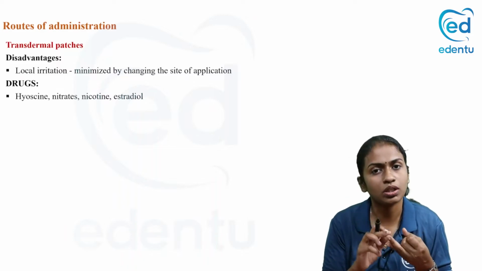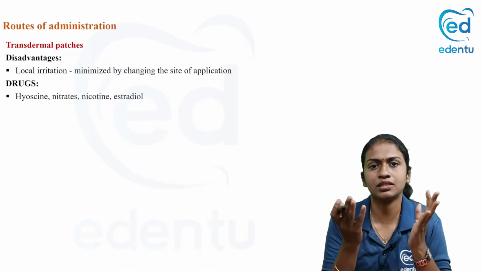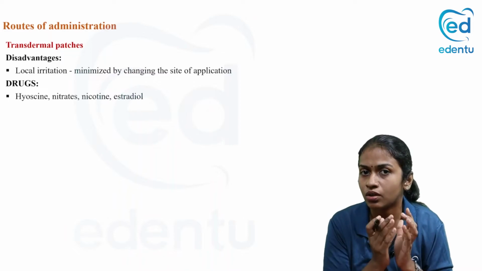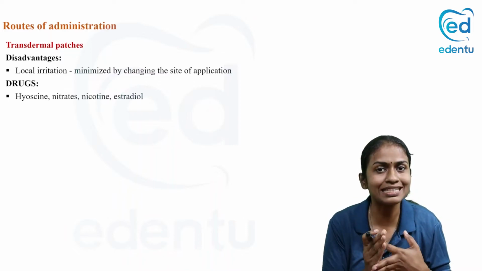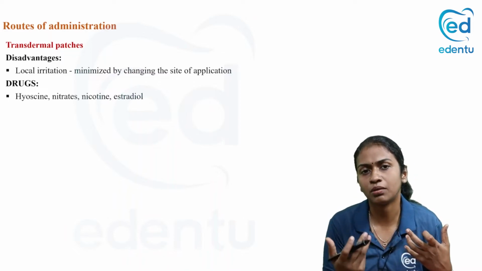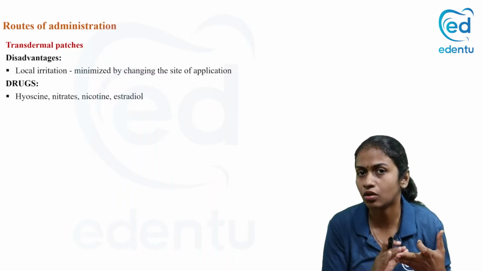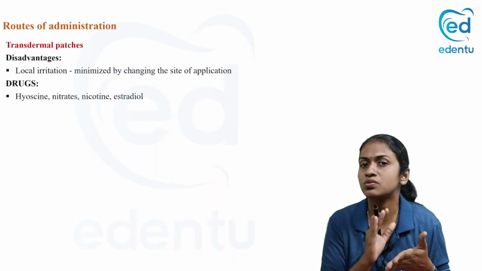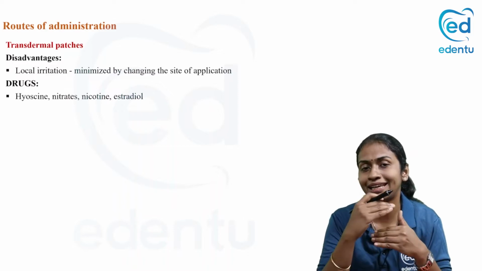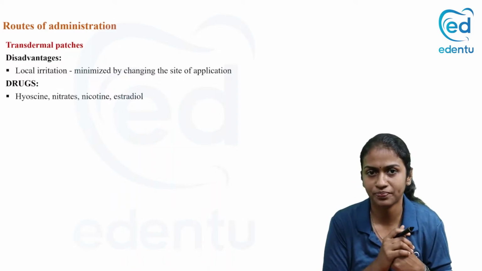Okay. Then what are the drugs that are given? Nitrates, estradiol, nicotine are common drugs. What are the common sites? Chest, abdomen, upper arm, lower arm, mastoid, buttocks are the common sites. What are the advantages, what are the disadvantages, and what are the layers of the transdermal patch? Clear?